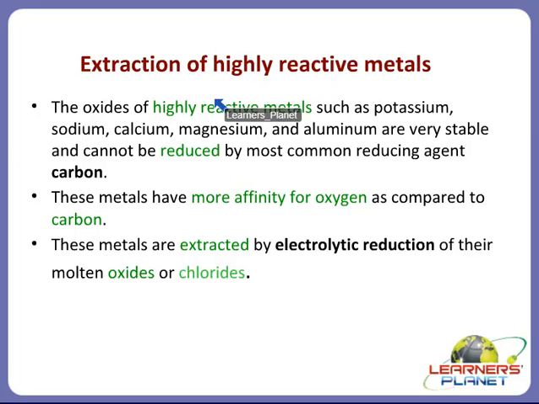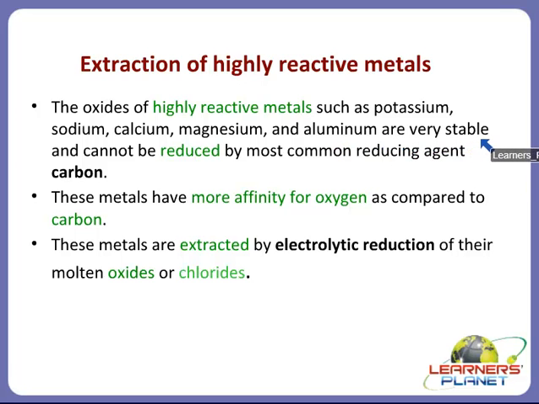Now what are highly reactive metals? Those metals which are placed in the beginning of the reactivity series, like the oxides of highly reactive metals such as potassium, sodium, calcium, magnesium and aluminium. Even aluminium is highly reactive, and even that oxide, these are very stable.